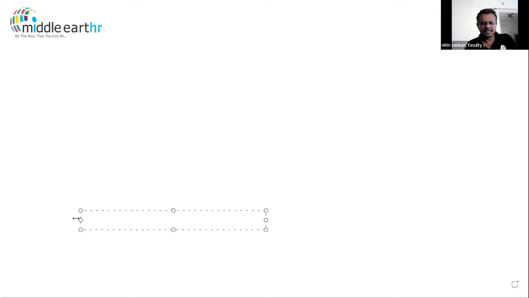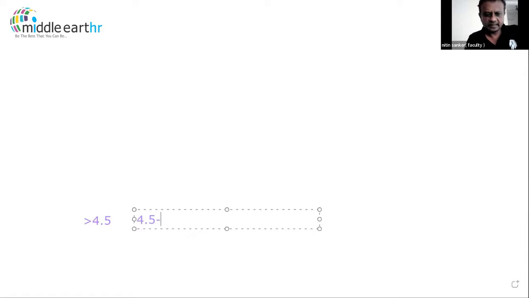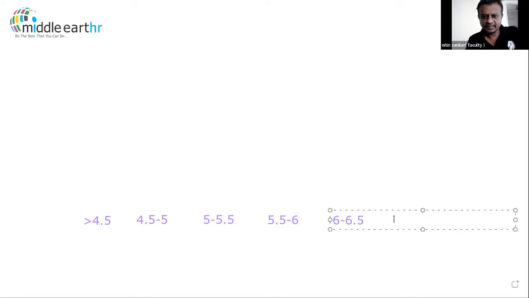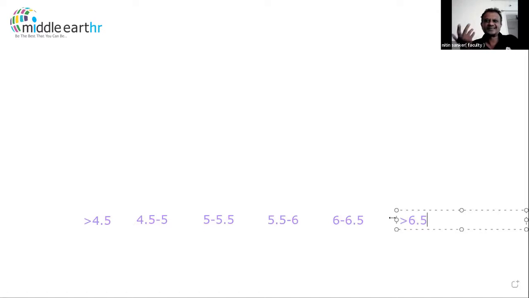Let's say students whose height is less than 4.5 feet form one band, then 4.5 to 5, 5 to 5.5, 5.5 to 6, 6 to 6.5, and the last band greater than 6.5. Even with 1,000 students, I expect to see a normal distribution.